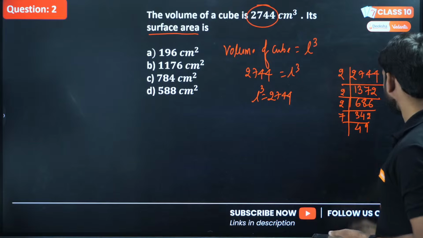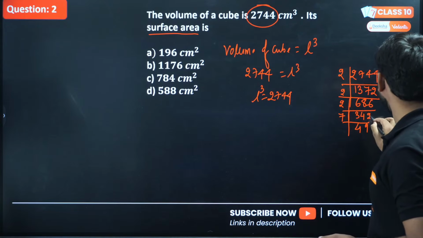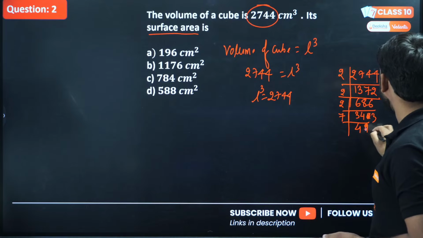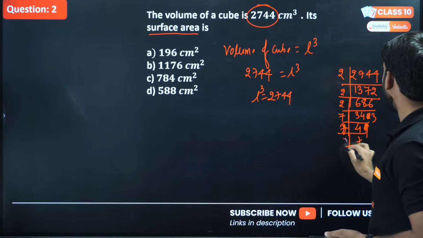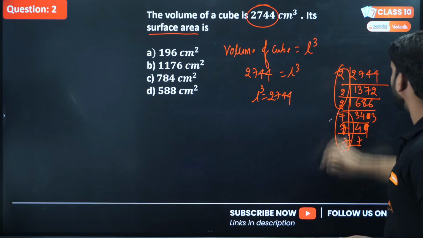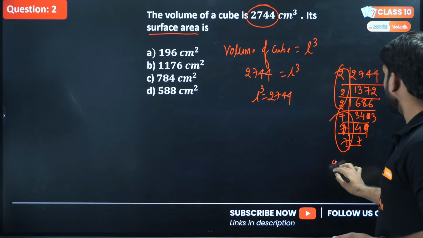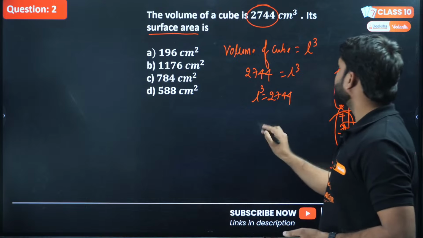Sorry, this will be 2, 3, 4. Oh, sorry, this will be 3 here. That's why it is 4, 9. 7 will be here, again 7, again 7. So the number of 2s is 3 here and the number of 7s is also 3. So we can write here 2 into 7, and this will be the cube root of what?